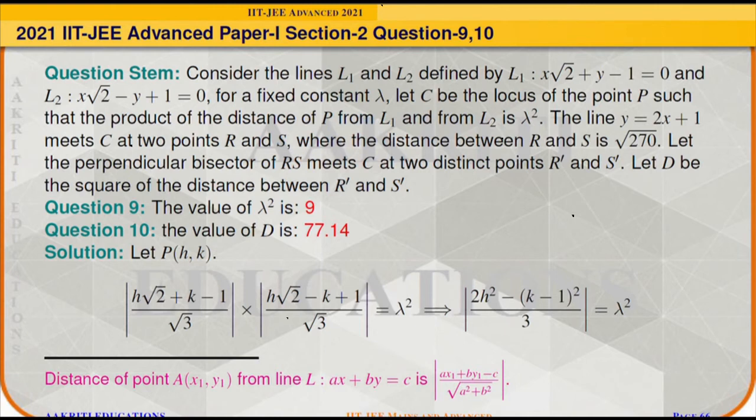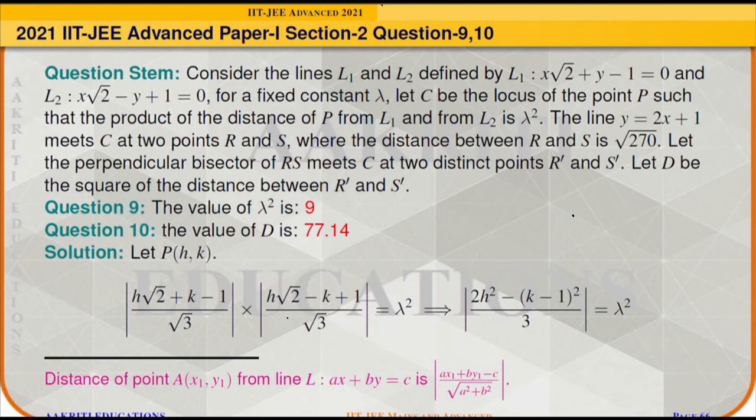So the distance of P from line L1 will be modulus of h root 2 plus k minus 1 divided by root 3, and the distance of P from line L2 will be modulus of h root 2 minus k plus 1 divided by square root of 3, and its product is equal to lambda square.